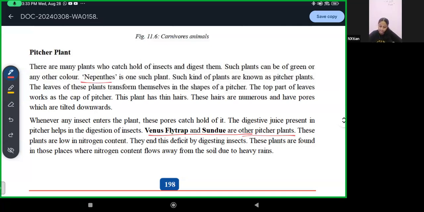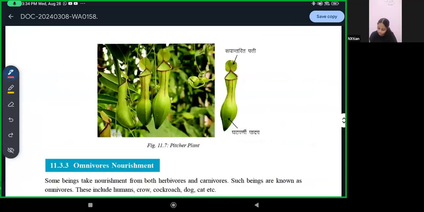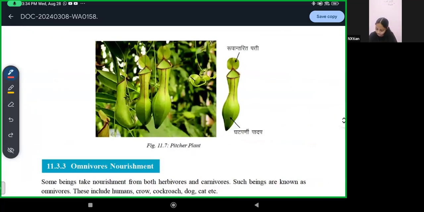These plants are low in nitrogen content. They end this deficit by digesting insects. These plants are found in those places where nitrogen content flows away from the soil due to heavy rains. They are low in nitrogen content. All right, so then this is a pitcher plant also.